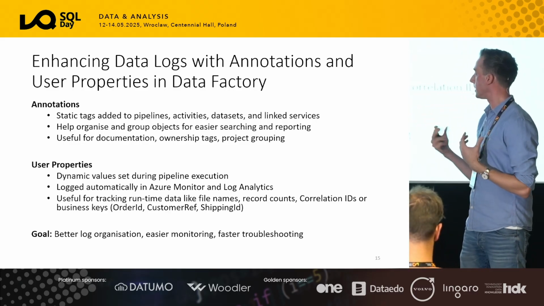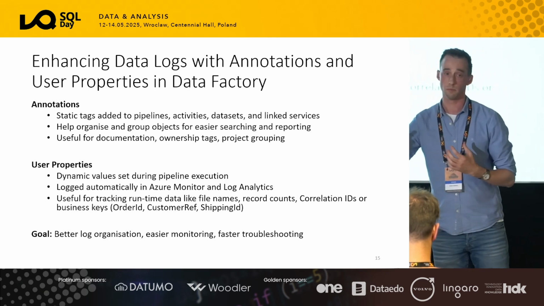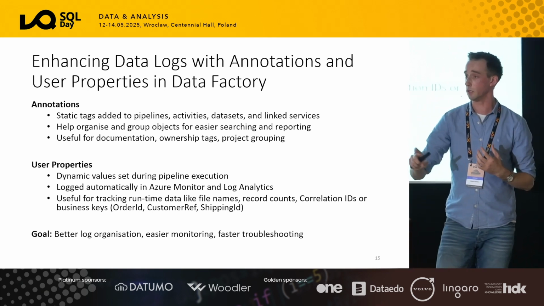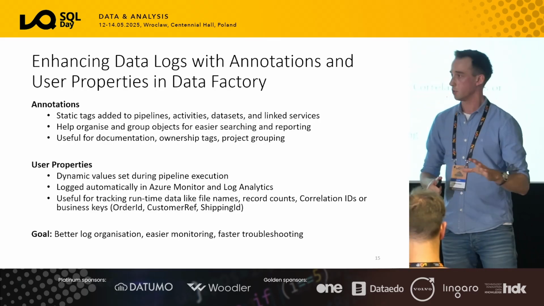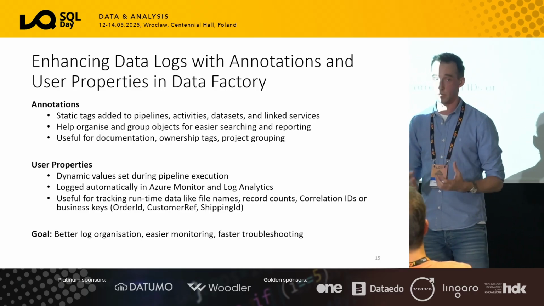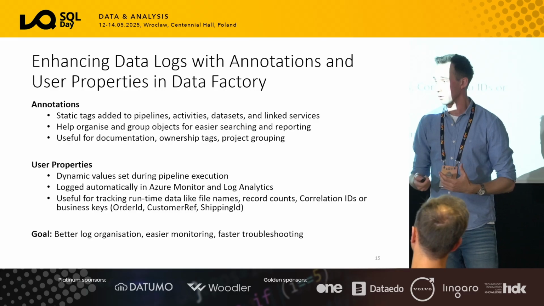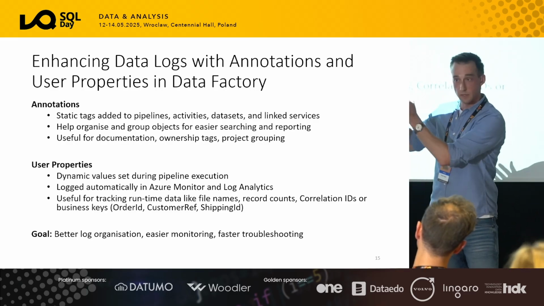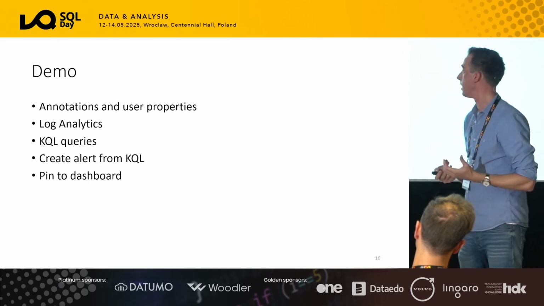I think those are typically the business keys. But you can also use them for the technical keys such as run ID and correlation ID and all the other ones. So I suggest to use them to provide more insights on what's happening, who's owning them, and again, when things go wrong or you want to provide visibility on them, these are also logged. So it really enriches the existing logging that you have.